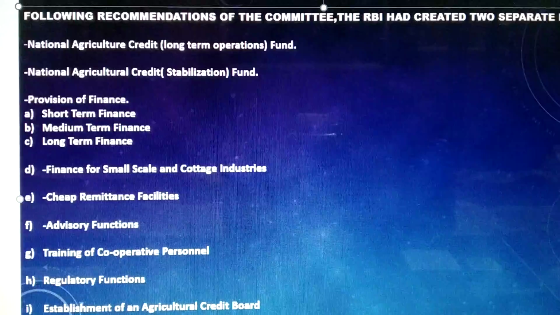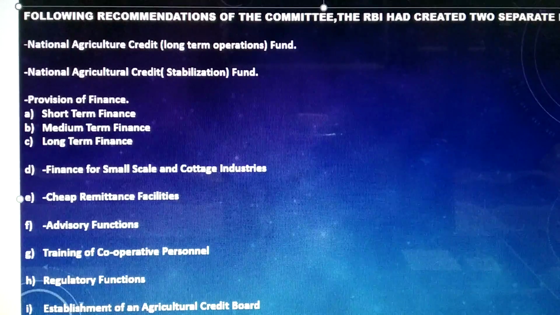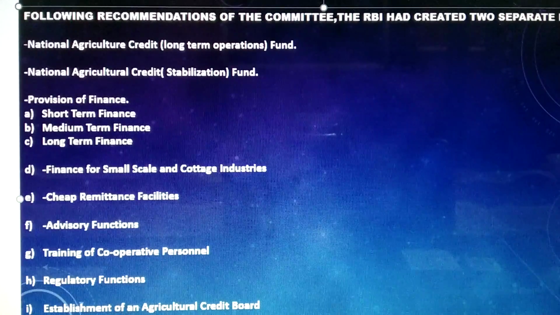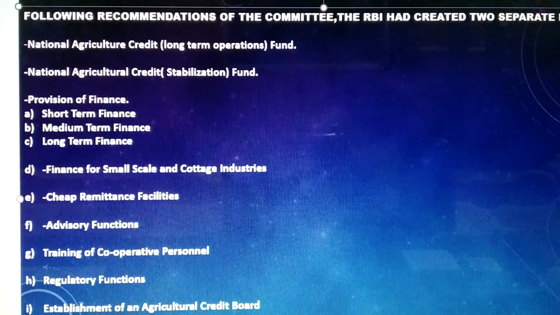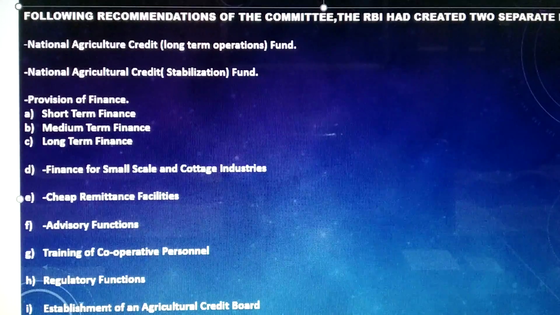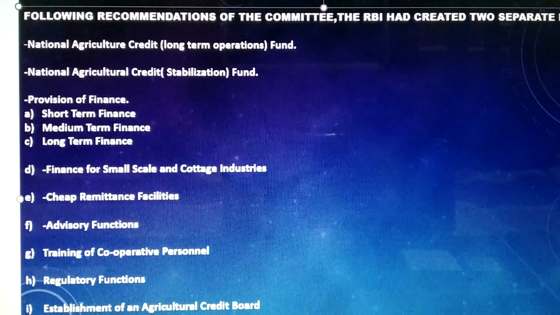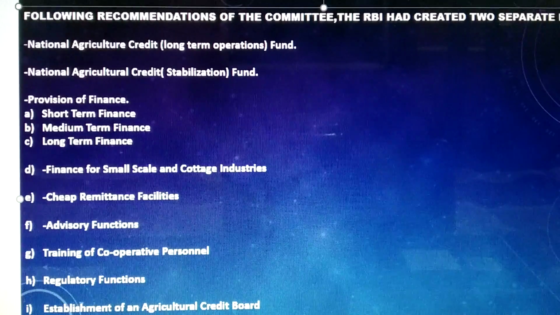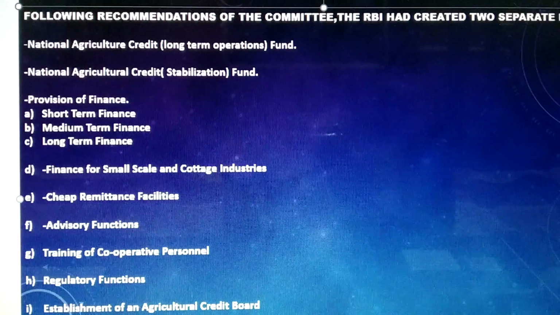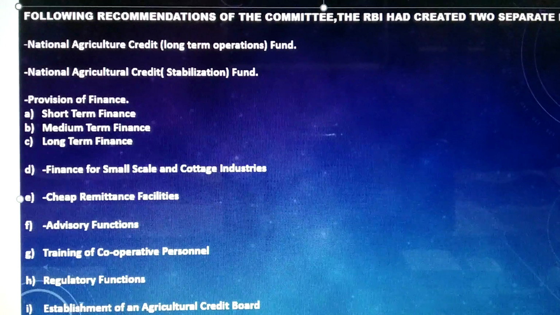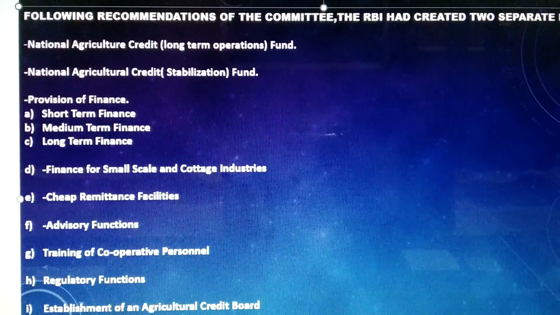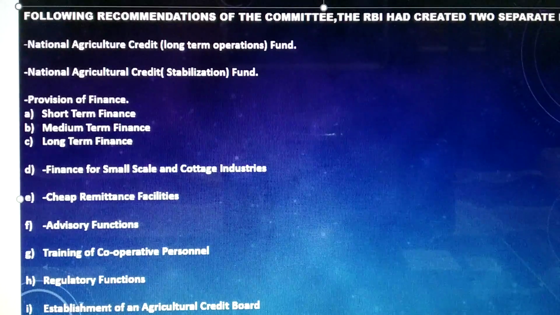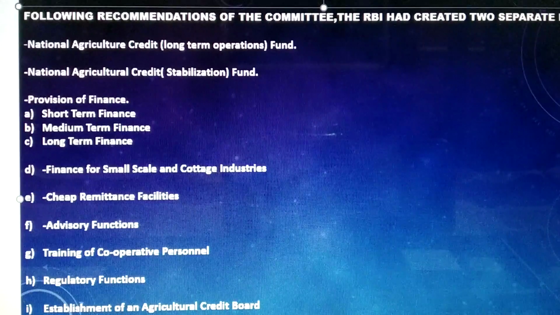Then moving ahead with National Agricultural Credit, that is the stabilization fund. Now this fund was created on 30th June 1956. Here also the initial contribution to this fund was rupees 1 crore, and thereafter an annual contribution of rupees 1 crore was to be added to this fund, which was raised to provide medium-term loans to state cooperative banks, and in 1981 the amount to the credit was rupees 290 crores.